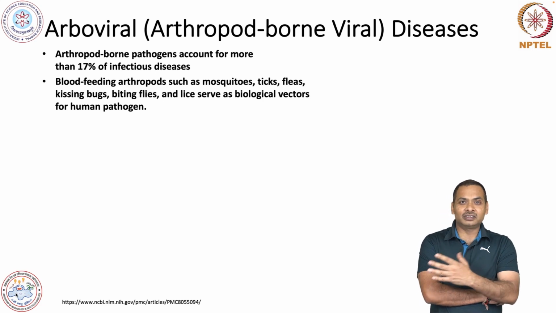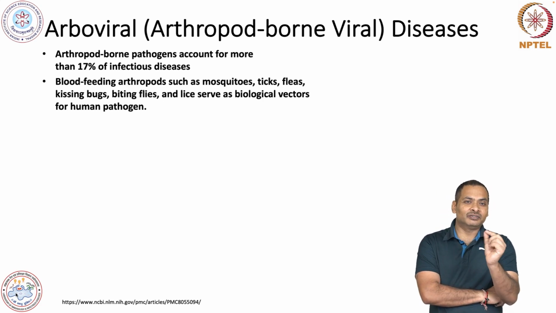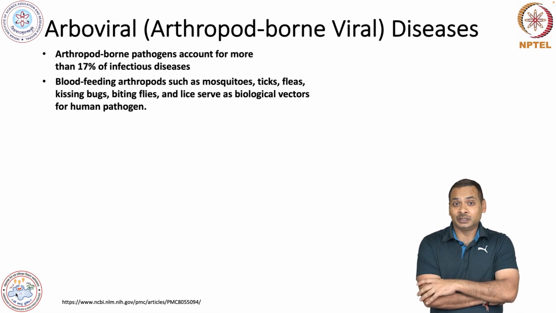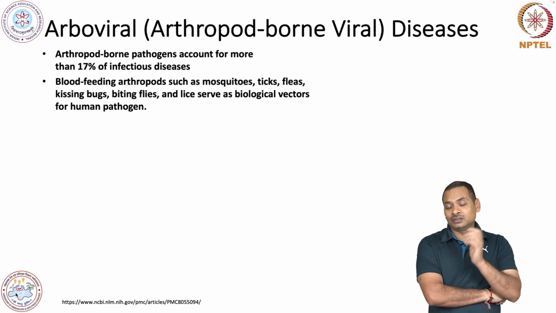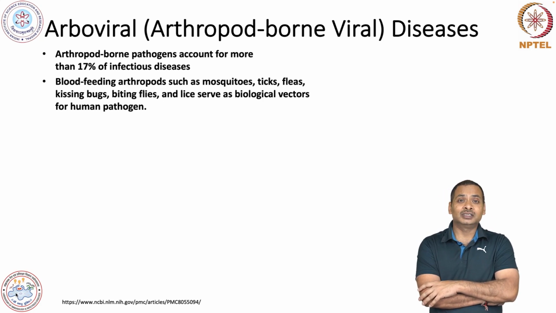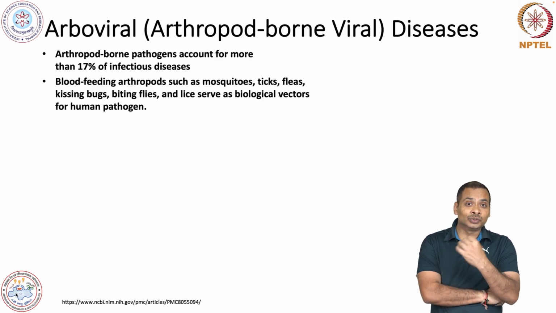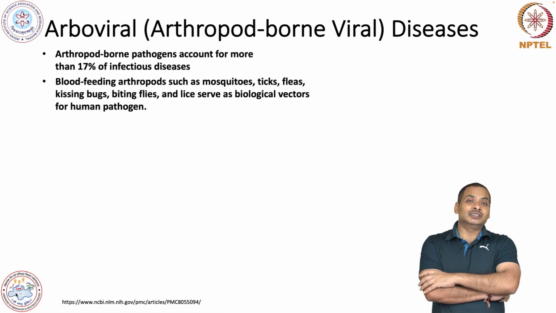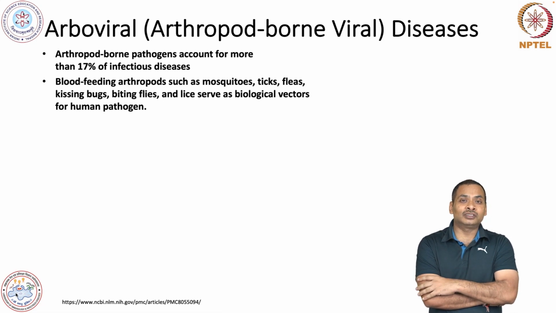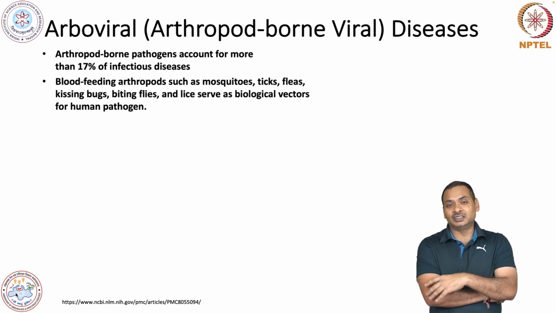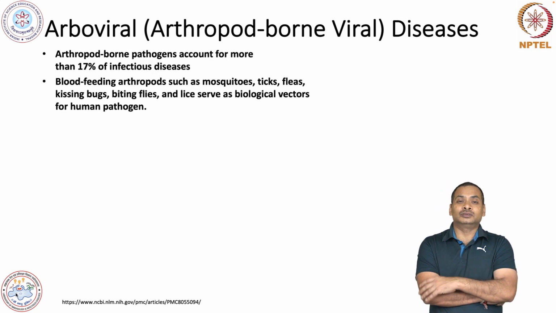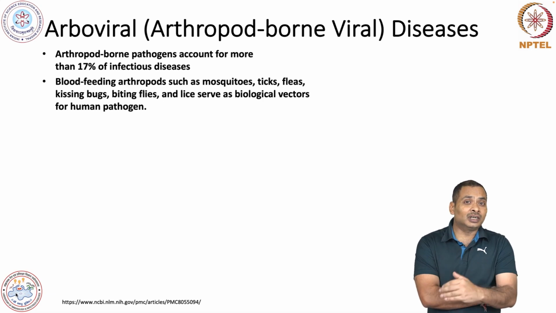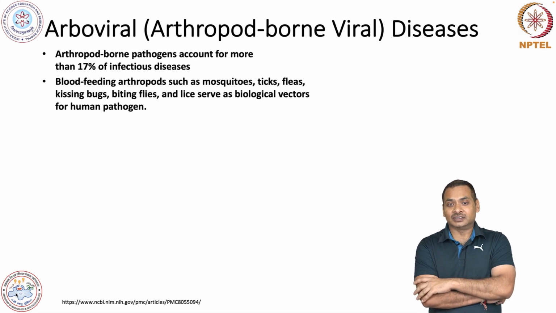If you have a pet, sometimes you will see a very hard shell-like thing sticking to the animal, especially near the ear or head region, because over there they cannot remove it. If it is on the lower trunk, they can scratch it and remove it. So the tick is also one of the key arthropods which can transmit disease.